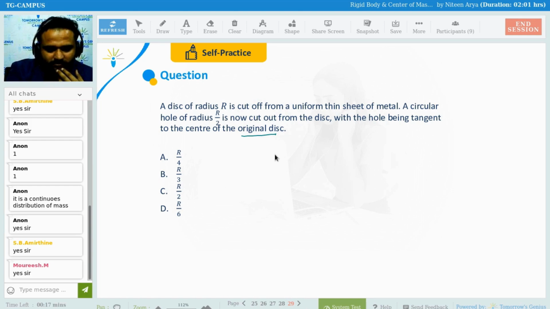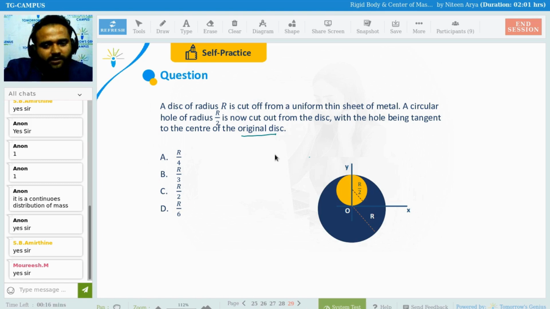For simplicity, I can give you the diagram of this. This is how the diagram somehow looks. To make it a little bit clearer, this is your diagram: a whole disk of radius R. From this whole disk, a disk of radius r by 2 is taken out, and you need to find the center of mass. So you can see the distance moved from the center of mass. Clear?